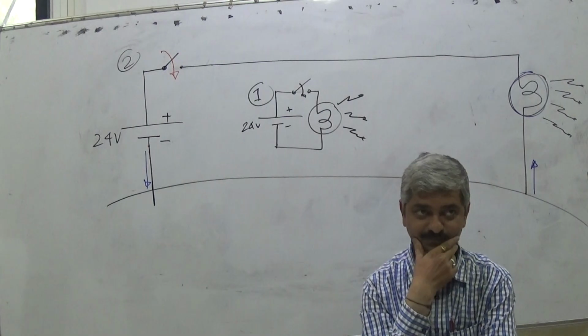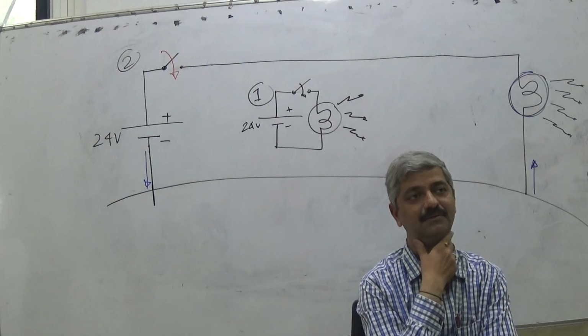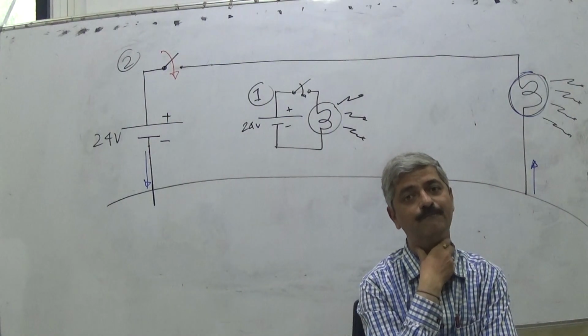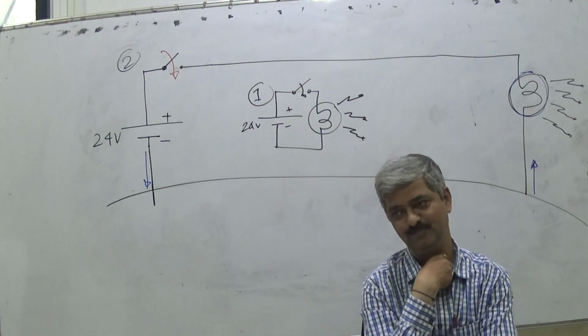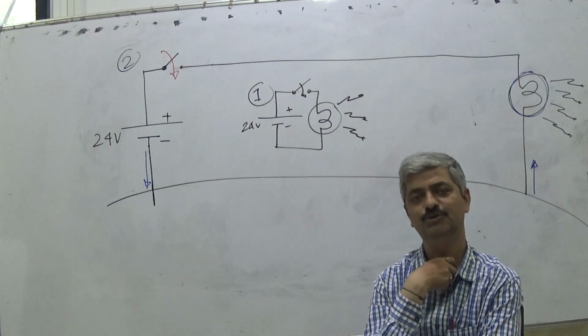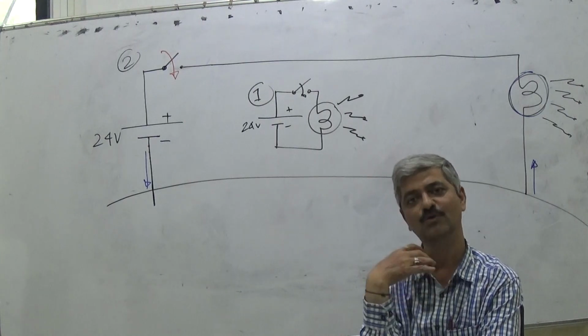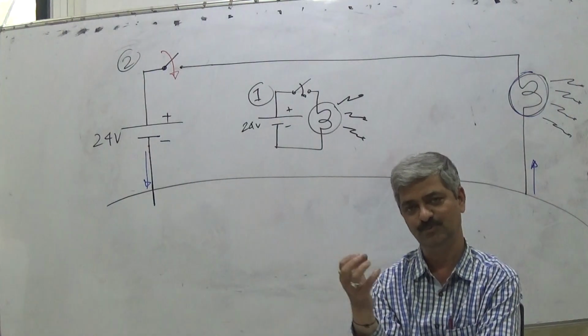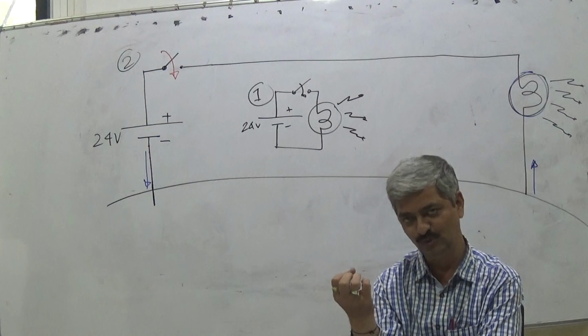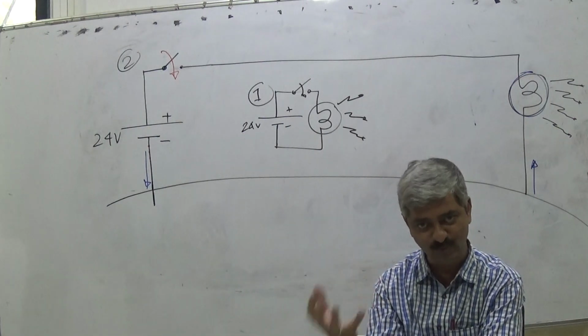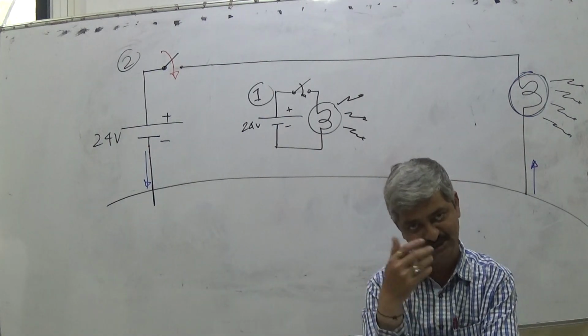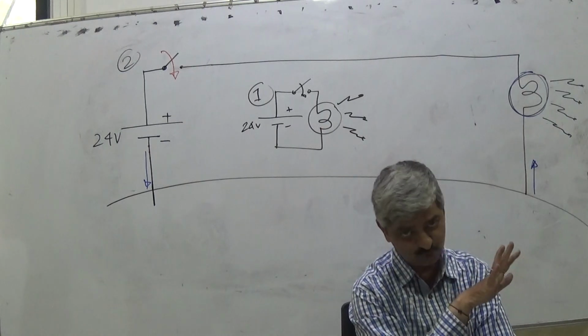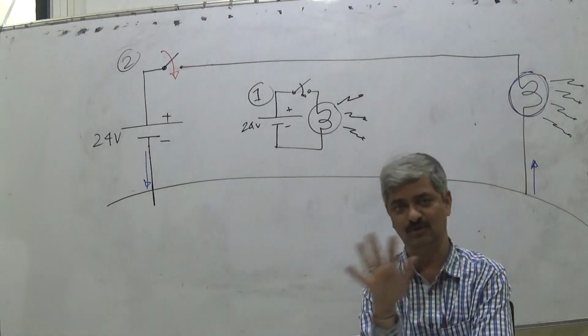Now, when we say property of charge, to be very practical, it is only negative charge, because protons don't move, electrons can move. So when we say charge moves, the mobility is always of electrons. That's number one.